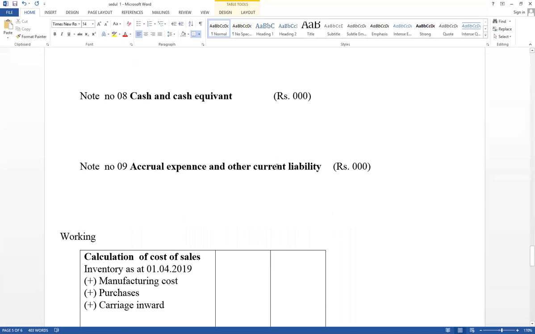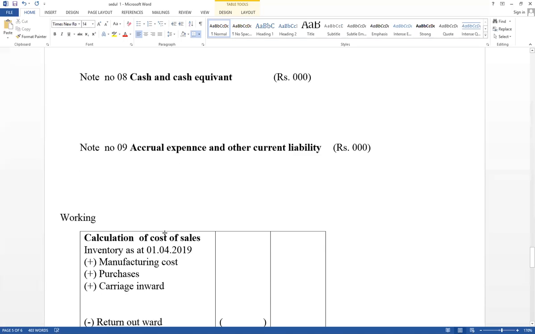Then accrual expense and other current liability: accrual electricity, accrual rent, like that. If it has given accrual expense, you have to include notes. Its total value should be included under note number 9. And this one is a very important part.